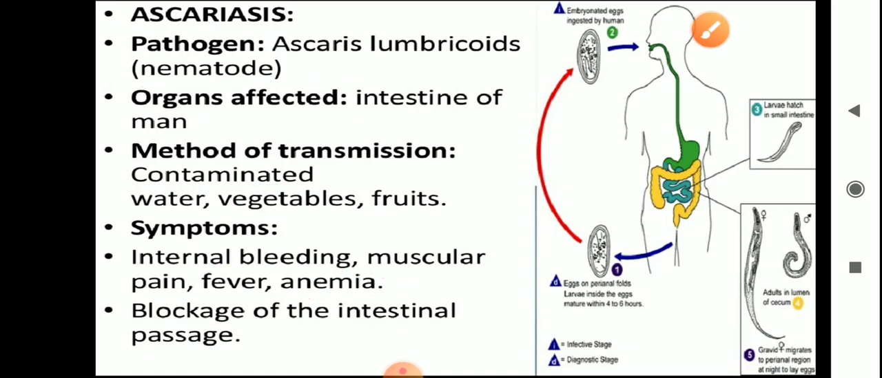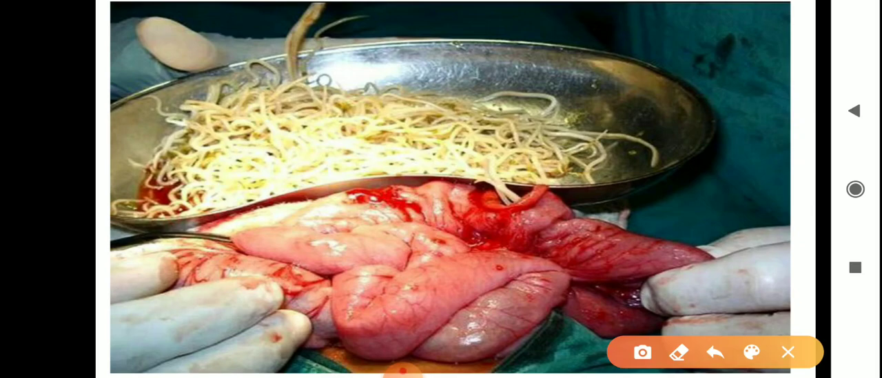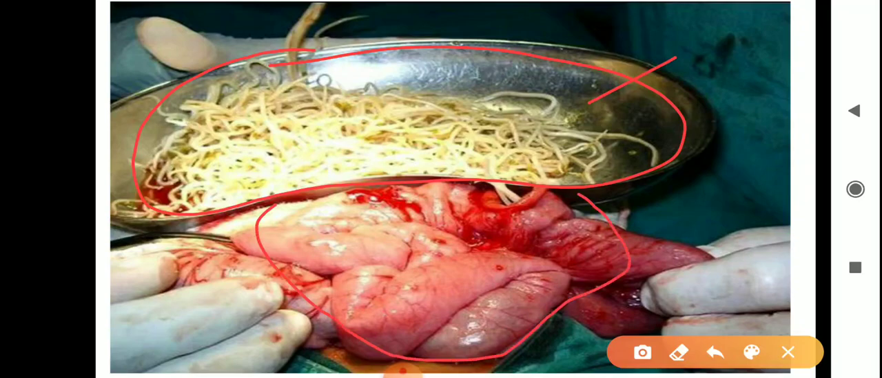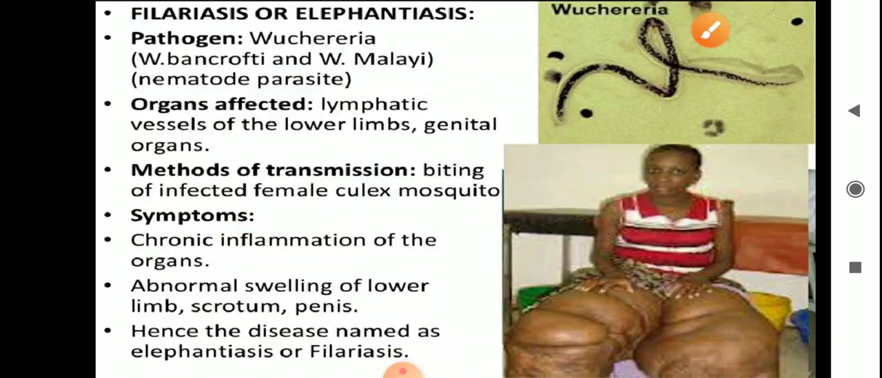Students, now I am going to show you a picture which was taken at the time of surgery. Students, can you see the thing in this bowl? These are not noodles, these are Ascaris lumbricoides which were taken out from an infected person's intestine. The number might even increase greatly in humans. At such a time, that might block the passage of the intestine. Now we'll discuss some other disease.